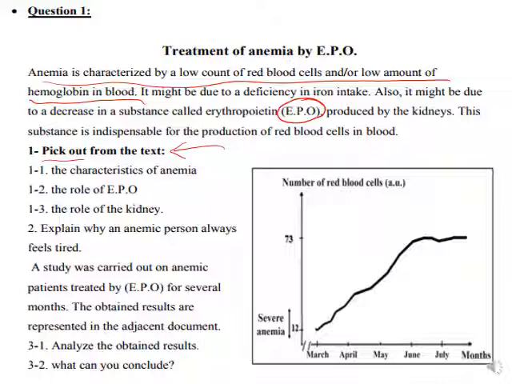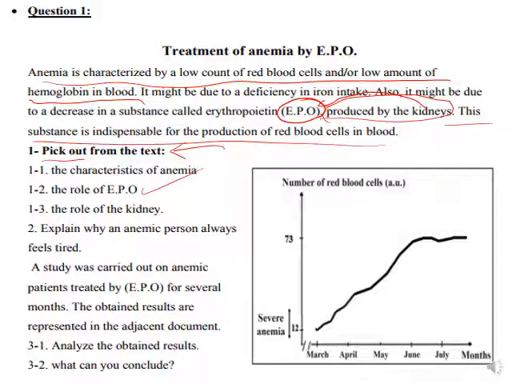So before we move to 1.3, let's talk about 1.2. Role of the EPO. EPO is a substance that is responsible, it's indispensable, for the production of the red blood cells. This is the EPO. 1.3, the role of the kidney. It produces the EPO. It's produced by the kidney. So the kidneys produce the erythropoietin.